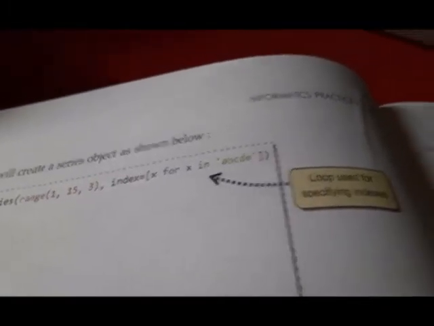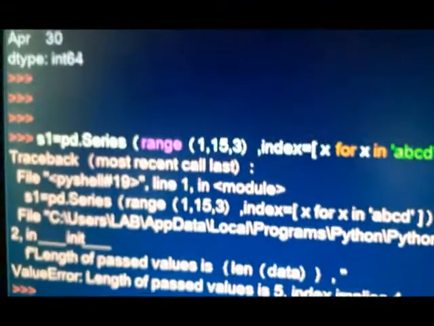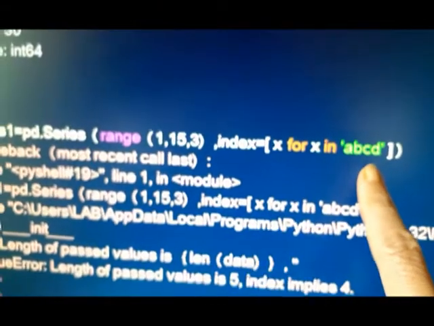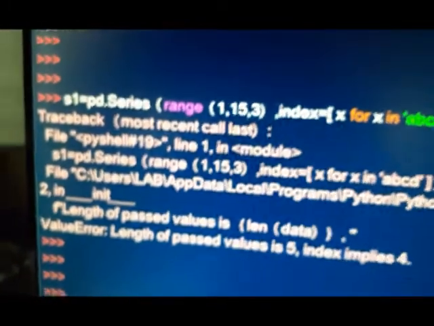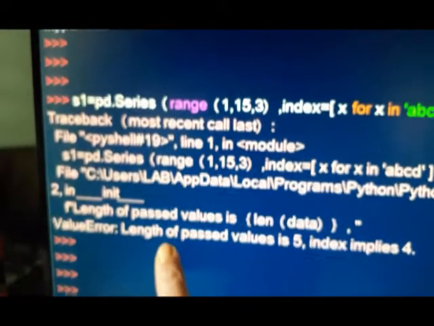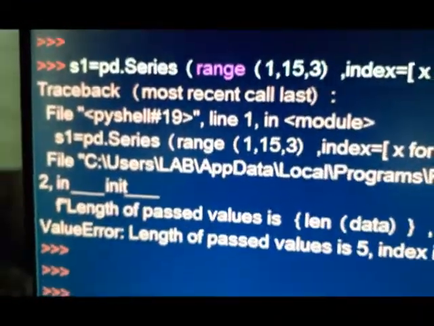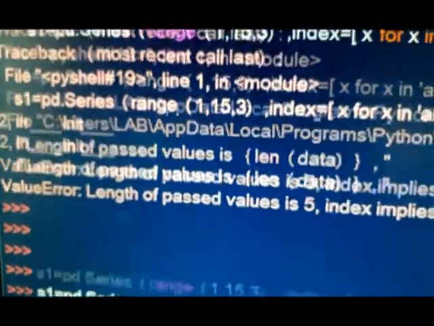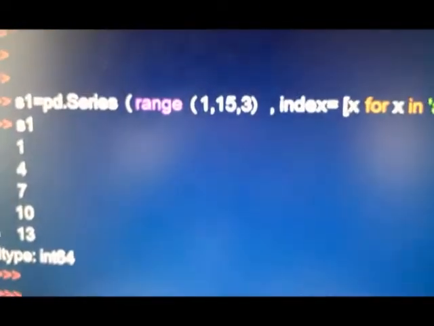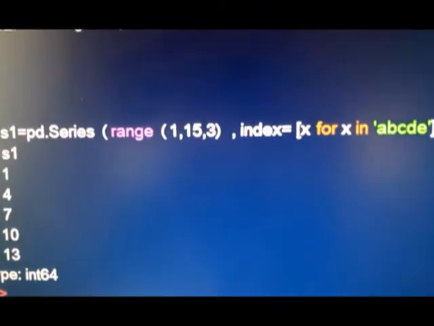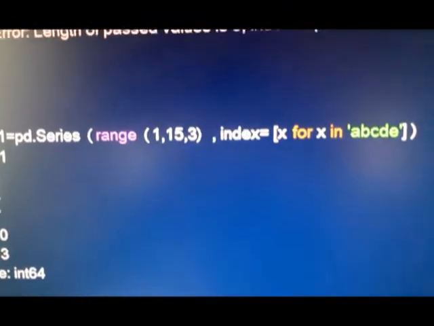Can you see? But to explain this caution, I have given only A, B, C, D. Can you see? There is an error message. What is that? ValueError, which is shown in your book also. This is called ValueError, and ValueError is shown here also. Alright. Now the properly executed one. Let us see, this is this one. So this series is created, S1, series object 1 to 14.